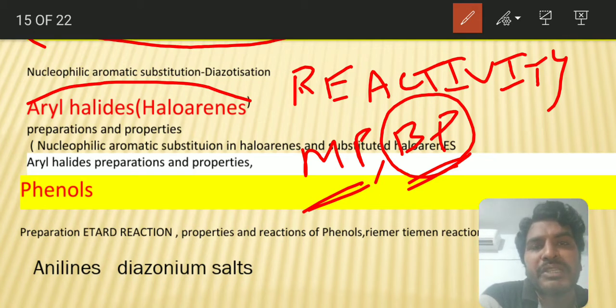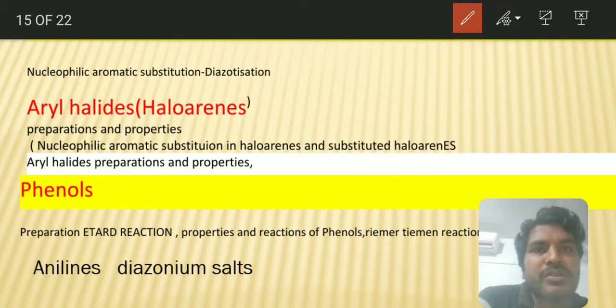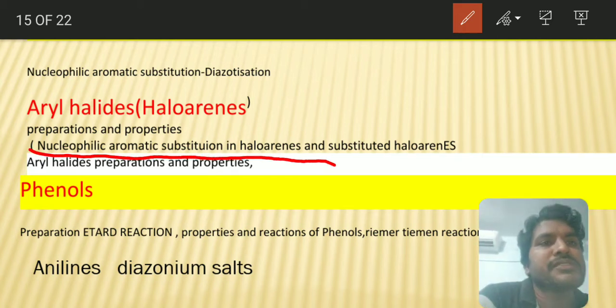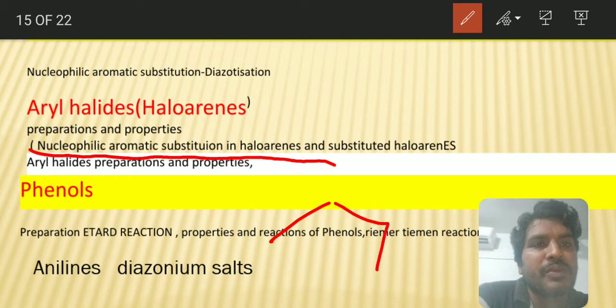Melting point depends on the symmetry of the molecule. If the molecule is more symmetrical, it will have a higher melting point. If it is less symmetrical, it will have a lower melting point. So that you have to remember. Next, you see nucleophilic aromatic substitution. This is a very important one.